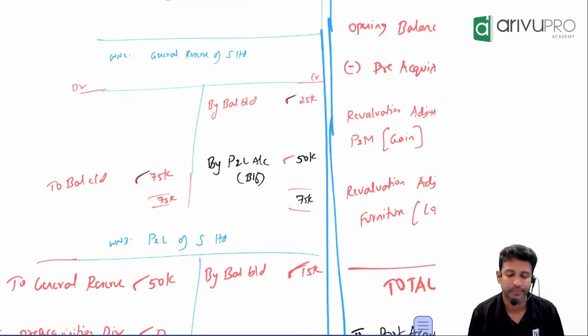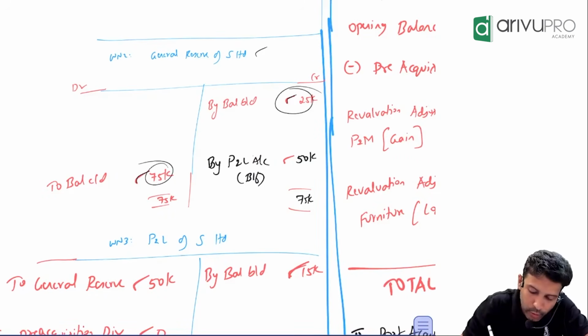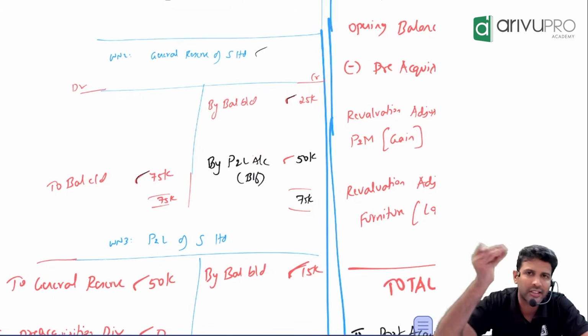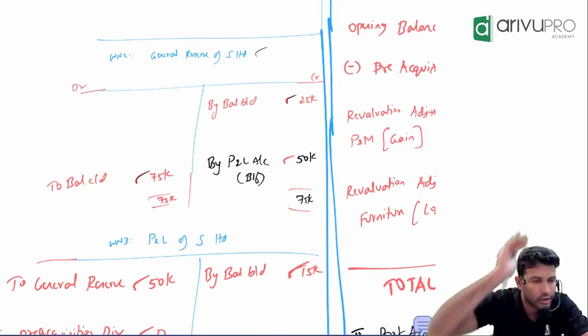Balancing figure. Is this ledger pending or fully closed? Fully closed. Usually these two will be given to you in the question, and this you will have to get as a balancing figure. That is the amount transferred from P&L to general reserve.